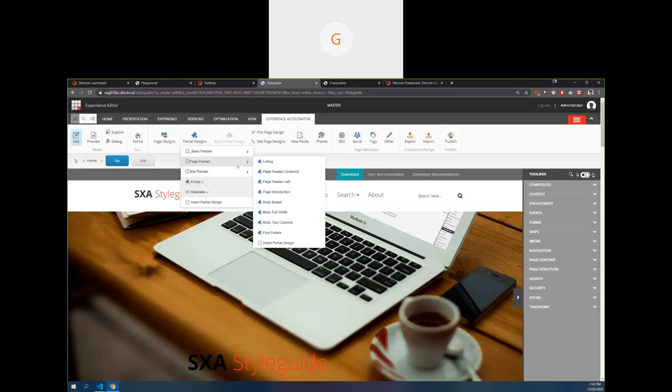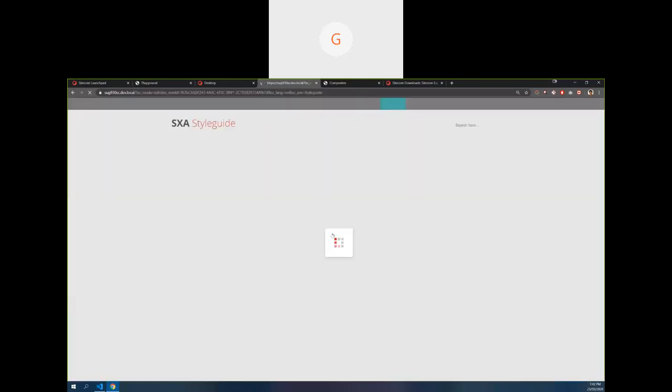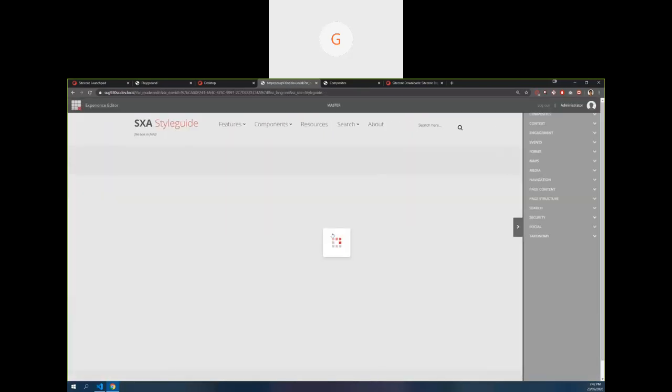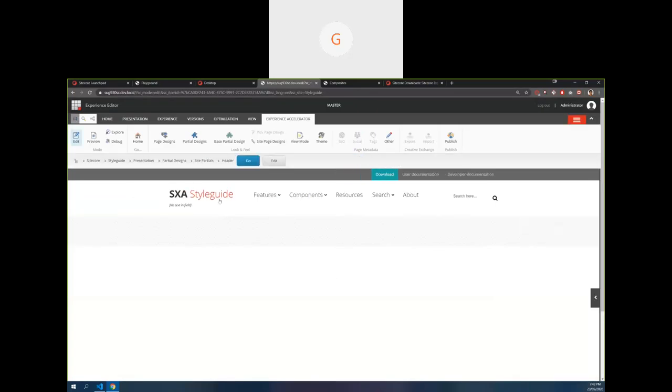And page partials, nothing. Side partial, if you notice header, as soon as I mouse over header, you are getting in the background all the highlighters, right? That means all those components are part of the header partial design. If you want to modify something, we need to go to that header partial design. We can directly click and go there. And same case, if we go to footer, we can go to that footer component. Let's go to header. We can see what are the components configured there.